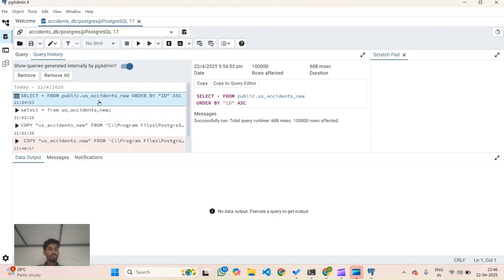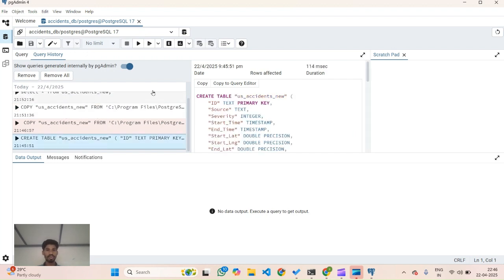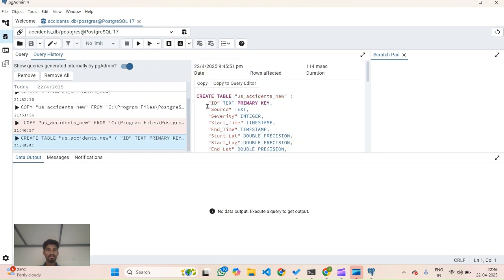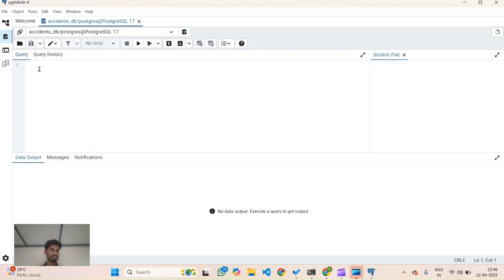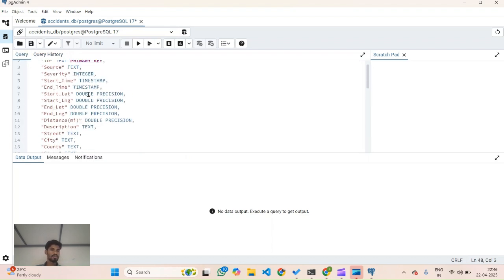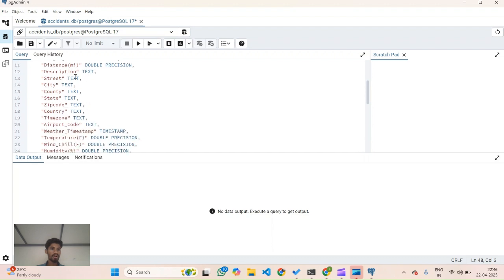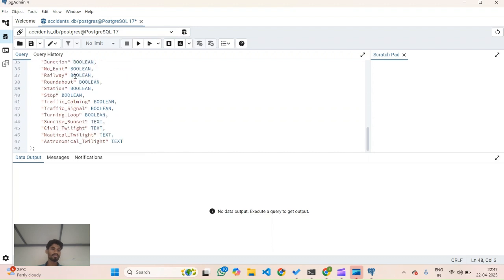Here first we have to create the table with the columns we need. I have already created that. Now I am just showing it. This is the table structure I have created. So let's see what it contains. We are creating the table named us_accidents_new with ID as the primary key, and these are all the columns we are considering, and we have also considered the type of columns.